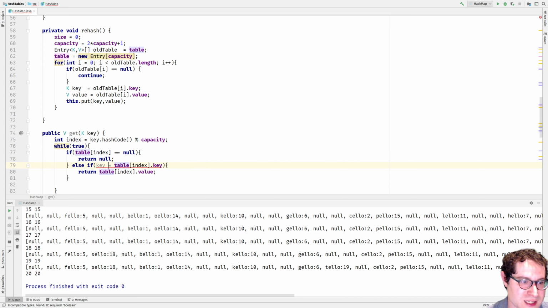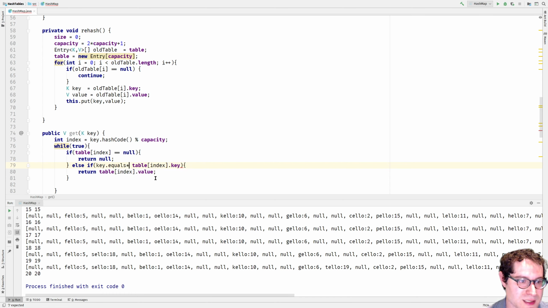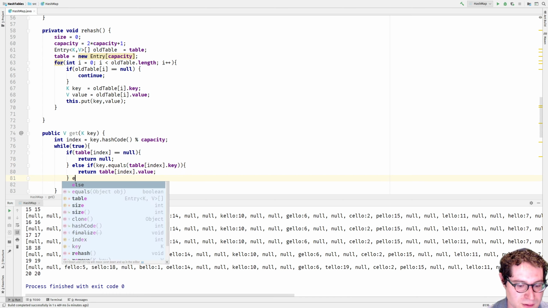In which case, we definitely want to change that up. So if key dot equals, because the key can be null. If key dot equals that key, return the value.